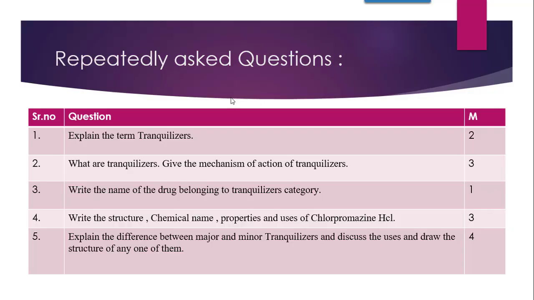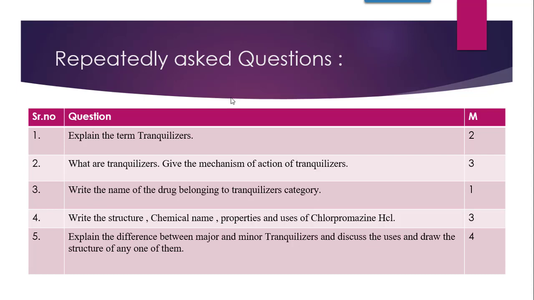Till now, as you all know, we have seen the disease related chapters, and one chapter we have seen, that is CNS stimulant. So from here onwards we are going to talk about the CNS depressants. CNS depressants include categories such as tranquilizers, sedatives, hypnotics, etc. So today we are going to talk about the tranquilizer questions.